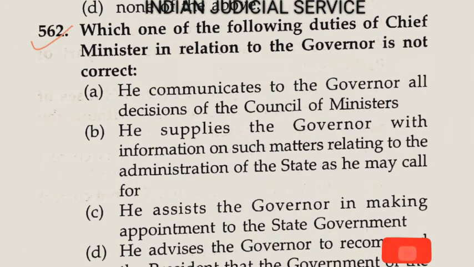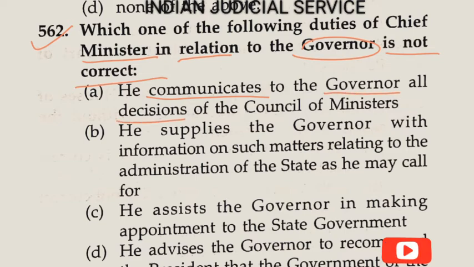Question number 562. Which one of the following duties of the Chief Minister in relation to the governor is not correct? Option A, he communicates to the governor all the decisions of the Council of Ministers. Yes, this statement is absolutely correct. It is the duty of a chief minister to communicate to the governor all the decisions taken by the council of ministers. So it is a correct statement here.